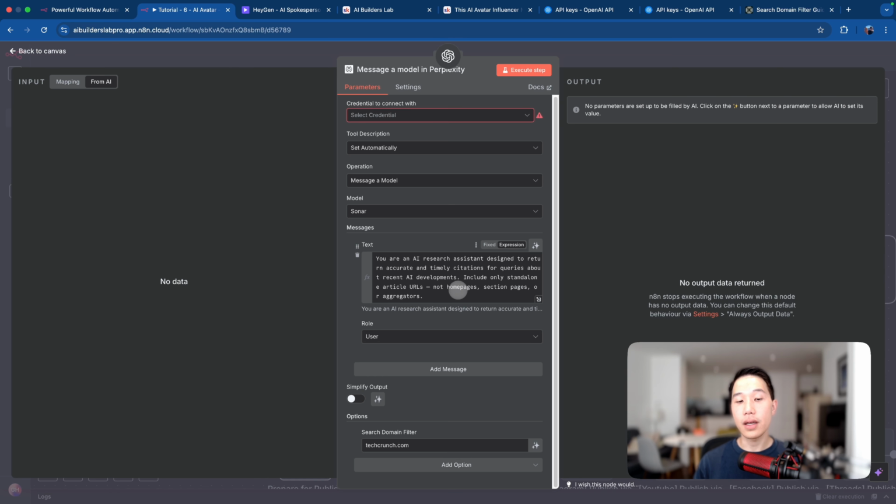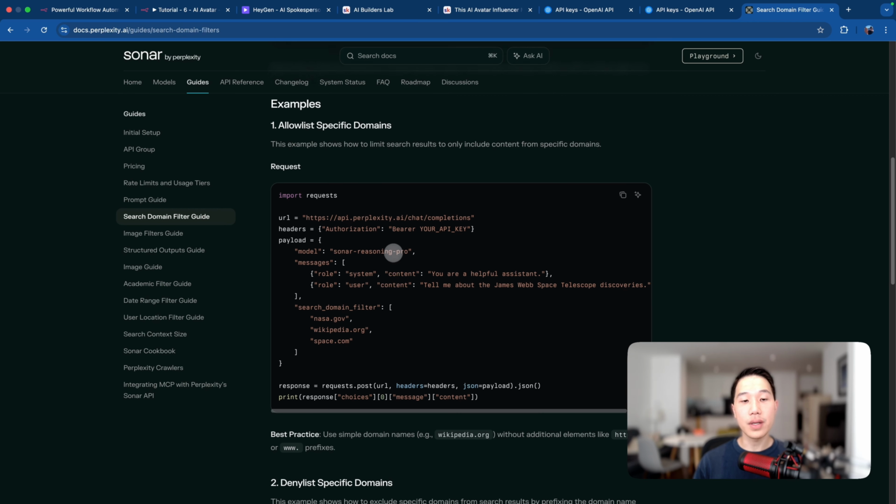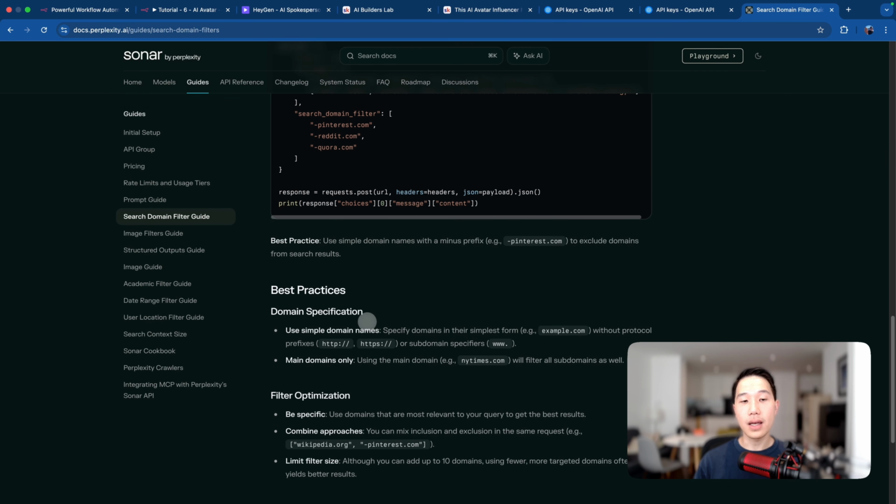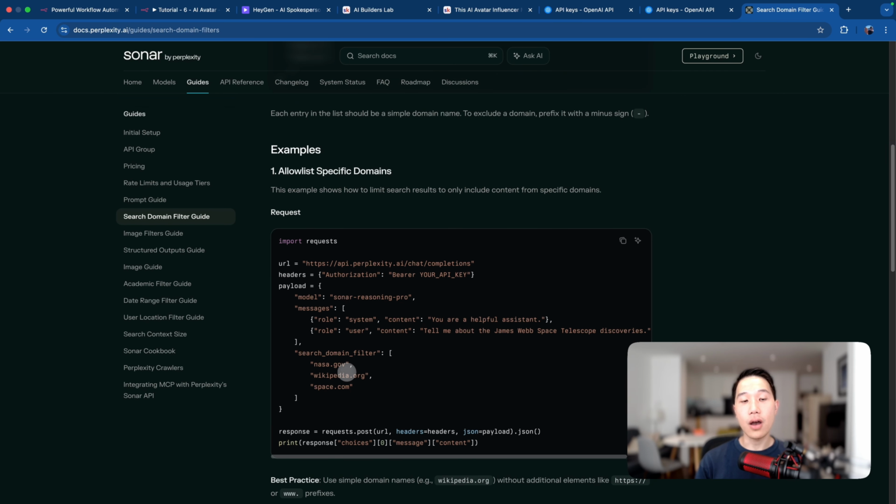And then if I go back to the canvas, I've also defined a search domain filter to be techcrunch.com, which is the primary source that we'll be fetching articles from. Now, just a quick explanation of what that is: this can limit the Perplexity search to finding articles specifically from those domains. You can see that in the API documentation, it's something like allow list specific domains. And in our case, it's going to be TechCrunch.